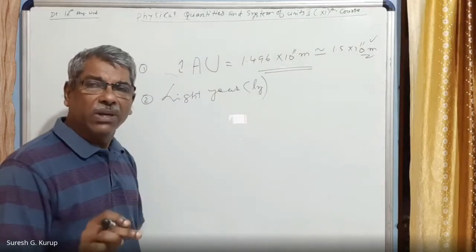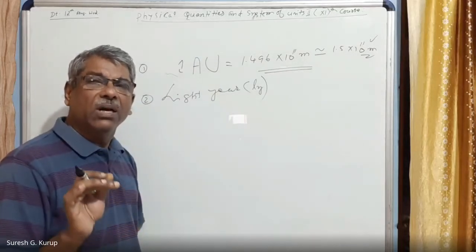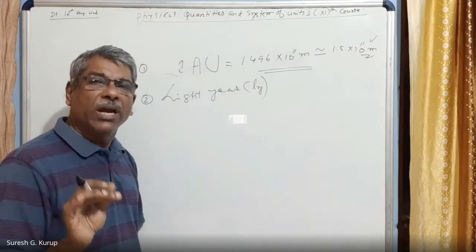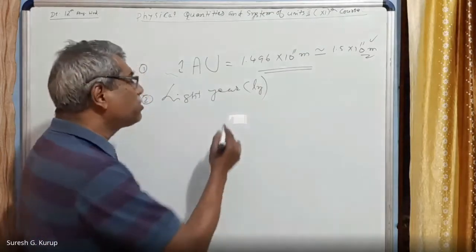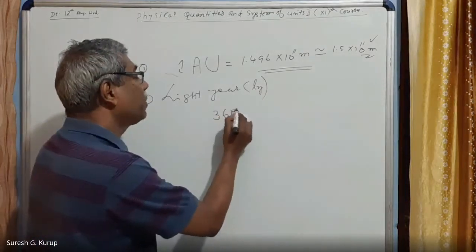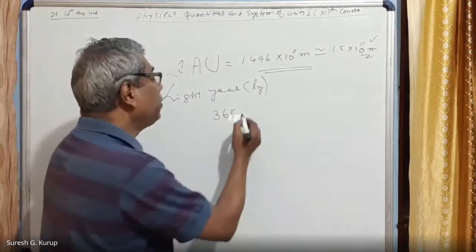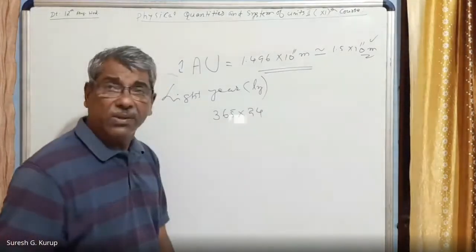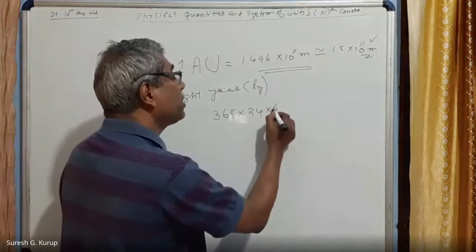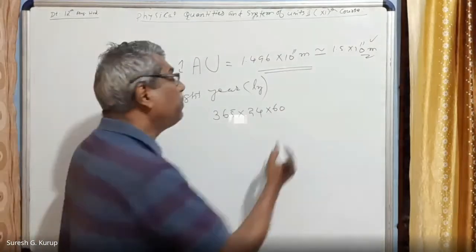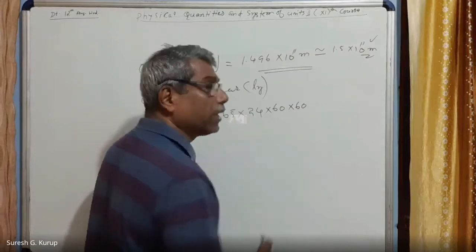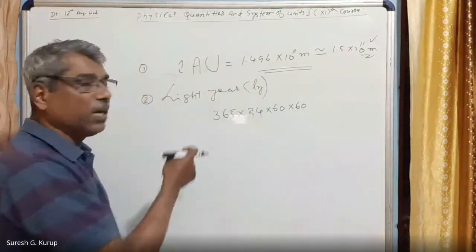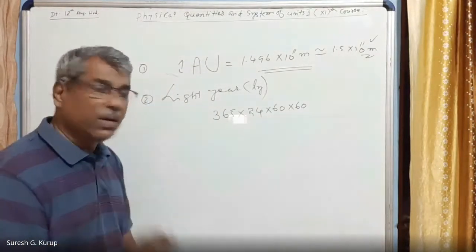Then multiply that quantity with the distance traveled by light in 1 second. 1 year is 365 days, every 1 day has 24 hours, every hour has 60 minutes, and every minute has 60 seconds. This many seconds are there in 1 year.